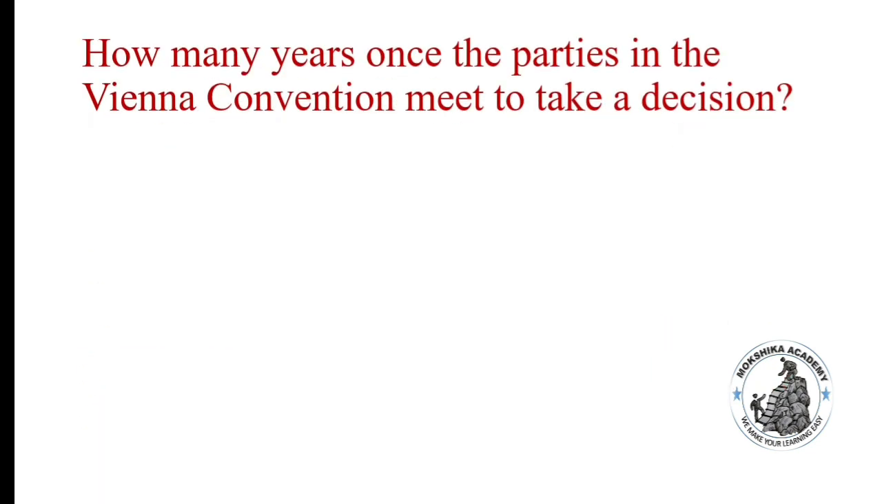How many years once the parties in the Vienna Convention meet to take a decision? 1, 2, 3, 4. Correct answer is 3. The parties of the Vienna Convention meet once in 3 years in order to make decisions designed to administer the convention and also the results of the ozone layer.